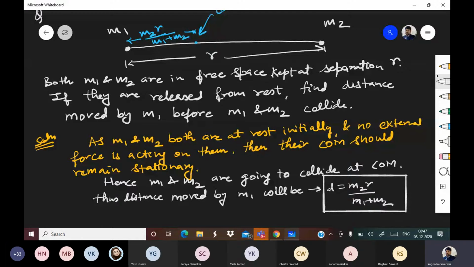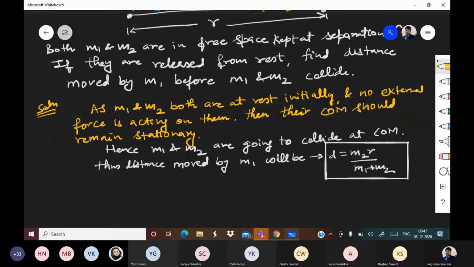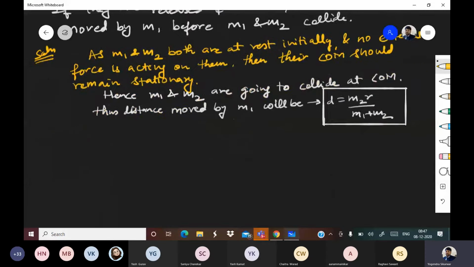So this will be the distance moved by M1. How much will be the distance moved by M2? That distance will be M1r upon M1 plus M2. Okay, so this was the question. Next question.